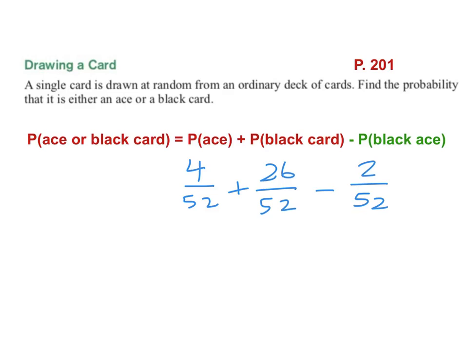Because eventually we're going to get into some probabilities where there's 3 events and 4 events instead of just 2, and they're going to get more complicated. Keeping it all straight is going to be tricky. So again, these are the ace and the black card, and then we subtract off when they both happen. So of course this is 28 over 52, reduces to 7 out of 13. Are there any questions? That made a lot more sense.